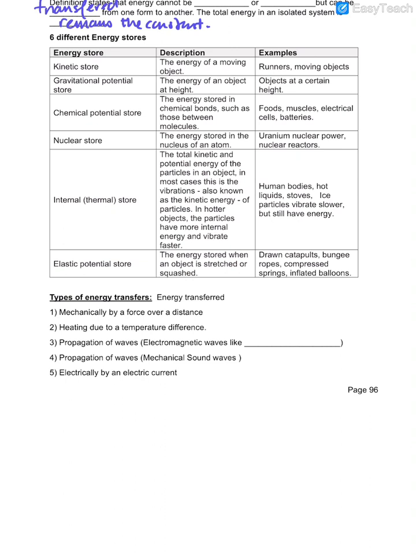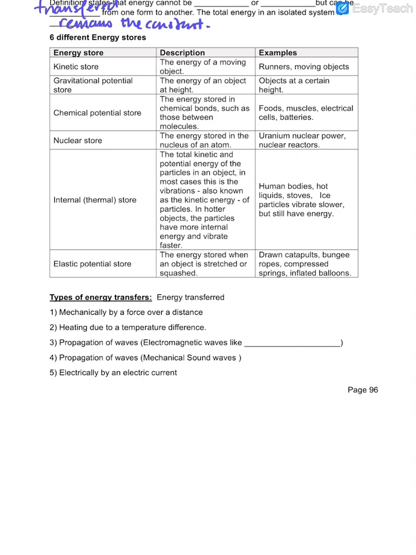Jonathan, do you know that there are different types of energy transfer? So now in this chapter, you need to know how the energy is being transferred. For example, I take the object, hold it up in the air. This is gravitational potential store. I drop it. This calculator gains speed, going faster and faster and faster. So it is the gravitational potential store being converted to a kinetic store.